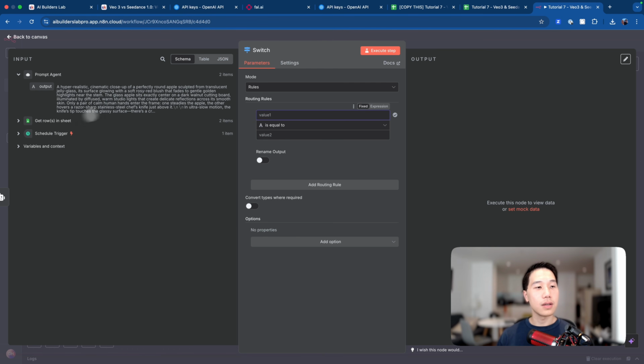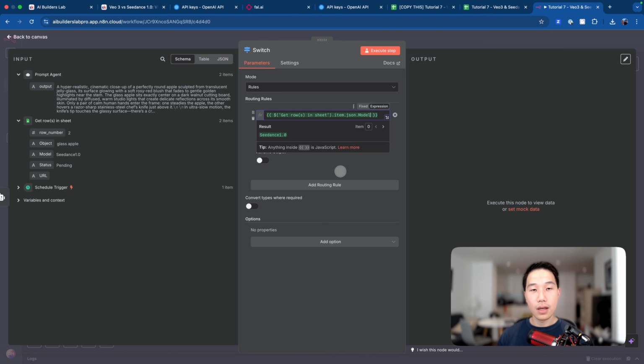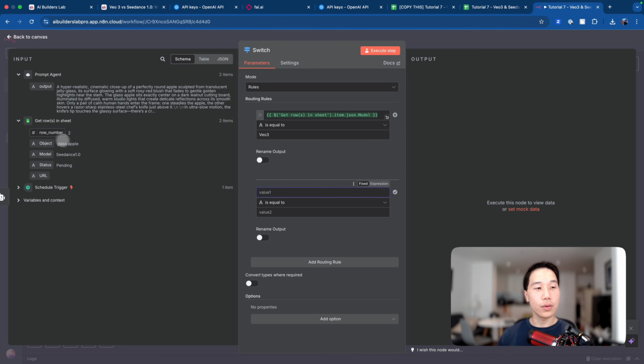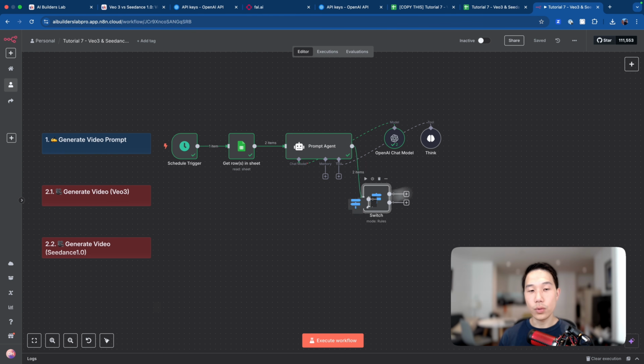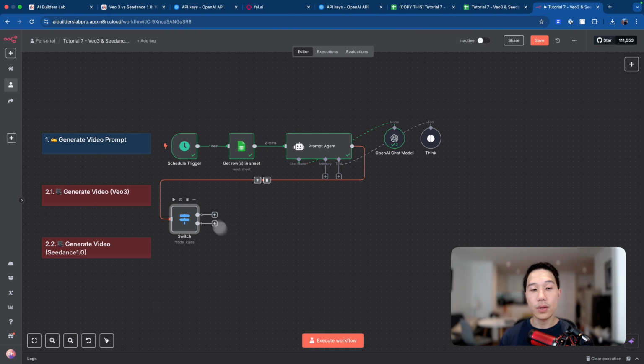So in this case, if we go back to here, we can drag this model field here, and then specify the rule to be VO3 for the first path. Then if we add another routing rule, we can drag the same field here and specify it to be Seedance 1.0. So essentially, if that field equals VO3, we'll go to the first path, and if it's Seedance 1.0, we'll go through the second path, which is exactly what it defines here, 0 and 1.